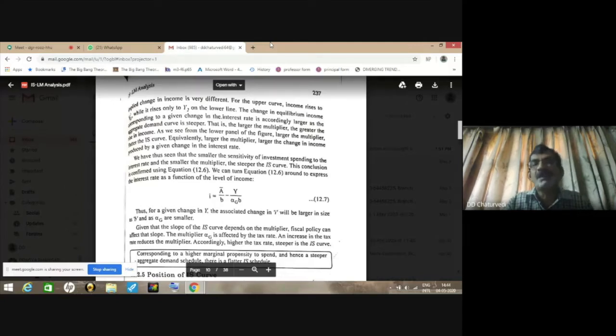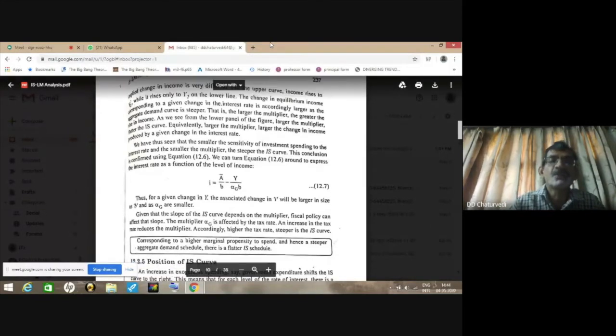So please remember that equation number 12.7 is called the IS equation that shows the relationship between the rate of interest and the level of income, and its derivative will give you the slope.